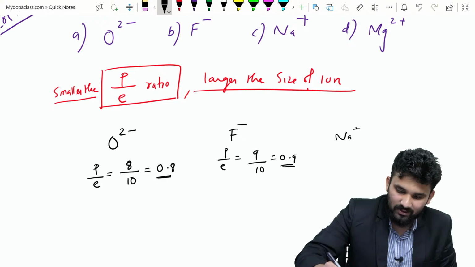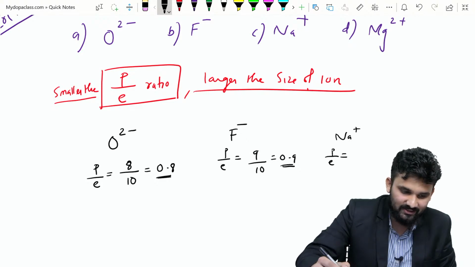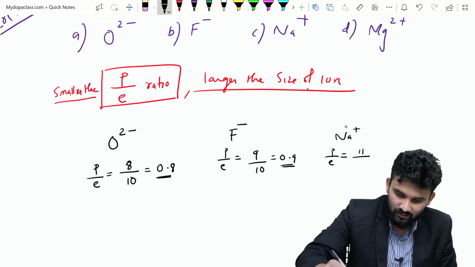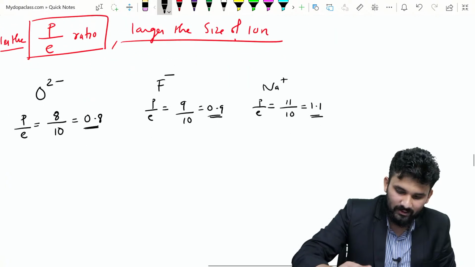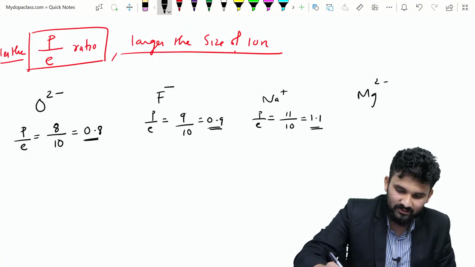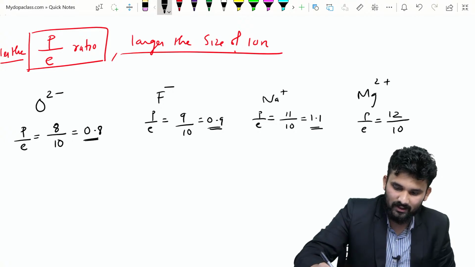Next is Na plus. Na is 11 and electrons are 10, so it will be 1.1. And next is Mg2 plus. Magnesium is 12 and electrons are 10, so it will be 1.2.